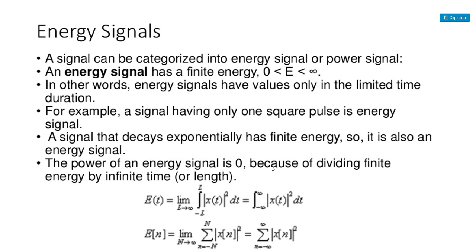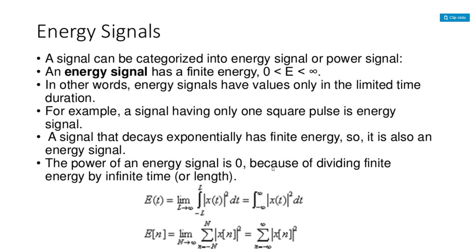A signal can be categorized into an energy signal or a power signal. An energy signal has finite energy. That means if we calculate the energy of a given signal, it must be a finite energy. The energy must be positive, that is, zero less than the energy of that signal less than infinity. When you calculate the energy of a signal, if it is between 0 and infinity, then we can call it an energy signal.